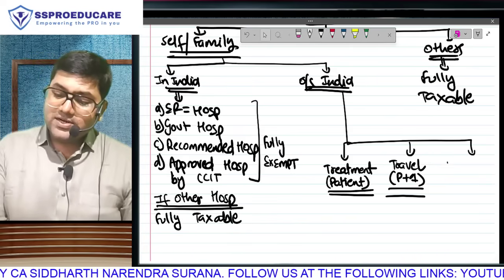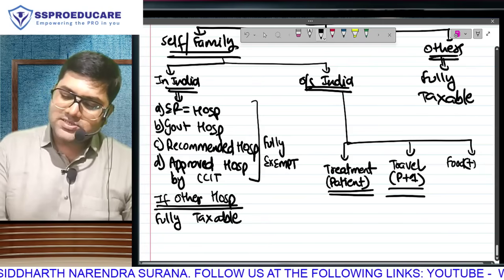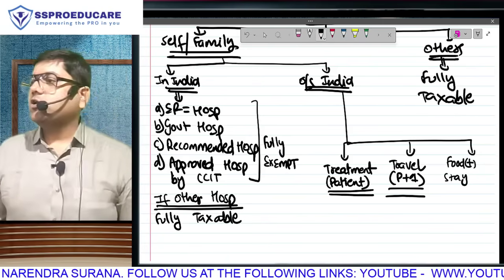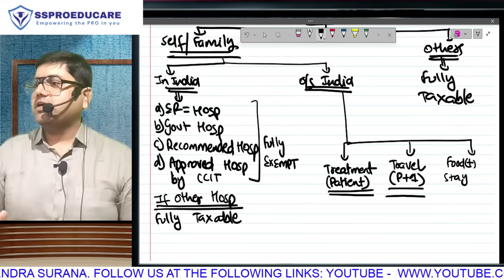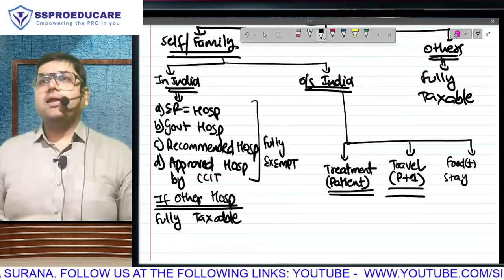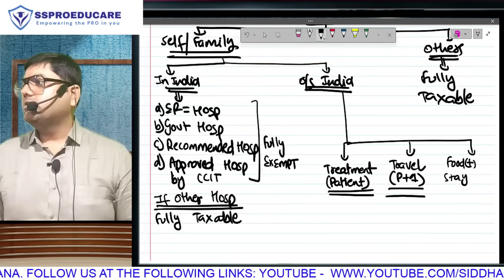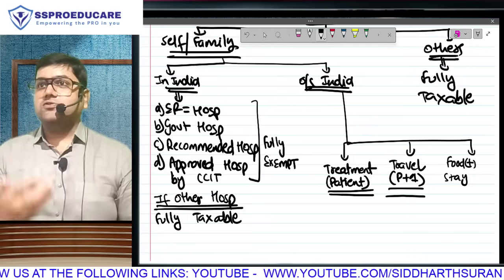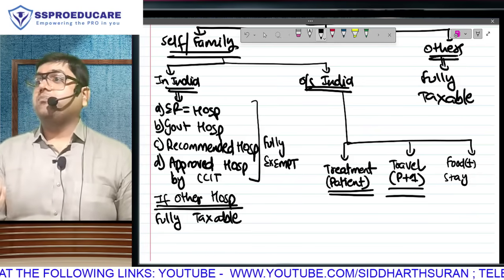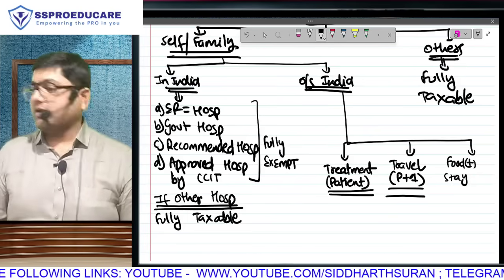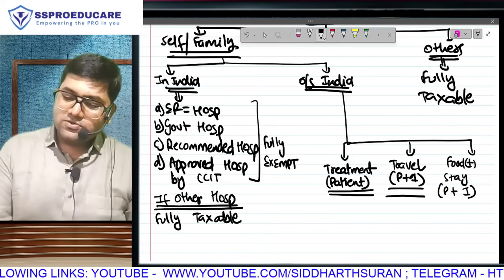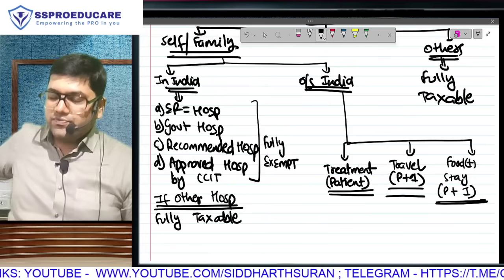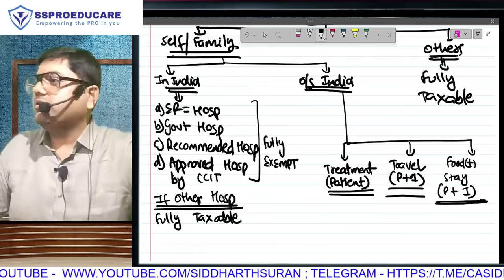And third, there is going to be some cost of food plus stay in that foreign country. It is not a Mumbai hospital, where we would take one breakfast tiffin, one lunch tiffin and one dinner tiffin. And most good hospitals don't allow outside food. But once upon a time they used to allow. The older hospitals still allow, and we used to assign duties at home: that breakfast you take, lunch you take, dinner you take. We are Marwadis after all. So in a foreign country, what, you'll send 3 tiffins per day? Be fast. Food and stay cost also has to be incurred in that foreign country only.